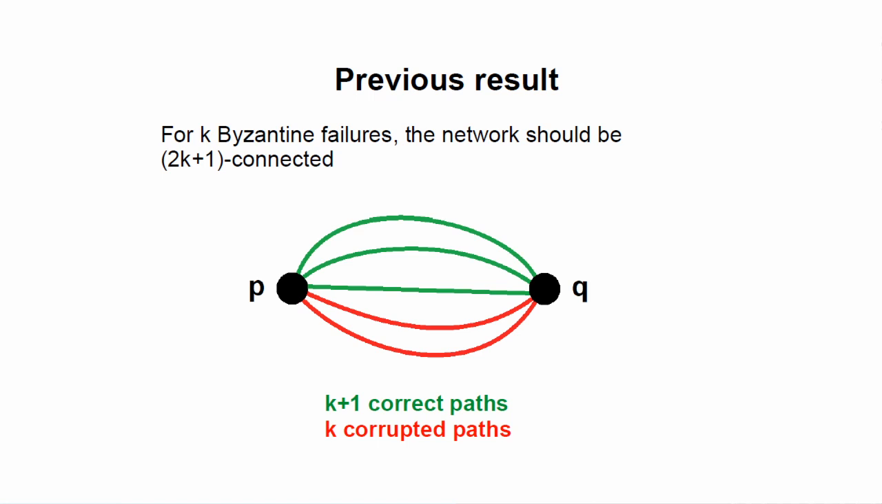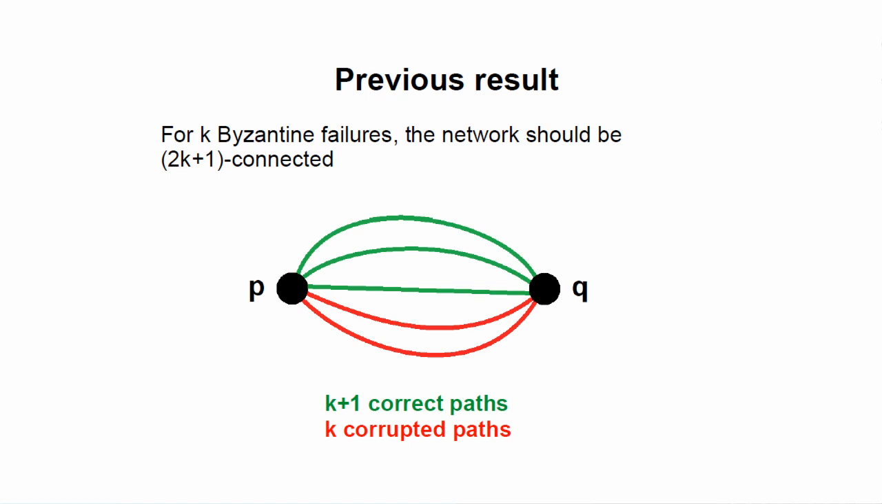To have reliable communication in the presence of up to k Byzantine failures, that can be anywhere in the network, well, it is necessary and sufficient for the network to be 2k plus 1 connected. So between any two nodes P and Q, there exist 2k plus 1 disjoint paths. So I will skip the necessary part, but the sufficient part is pretty simple here.